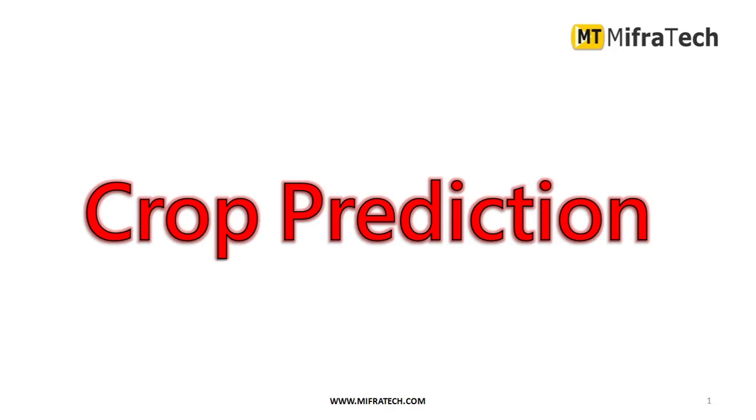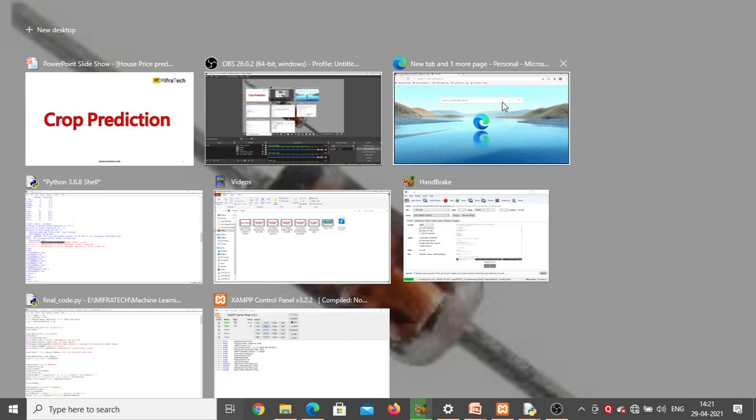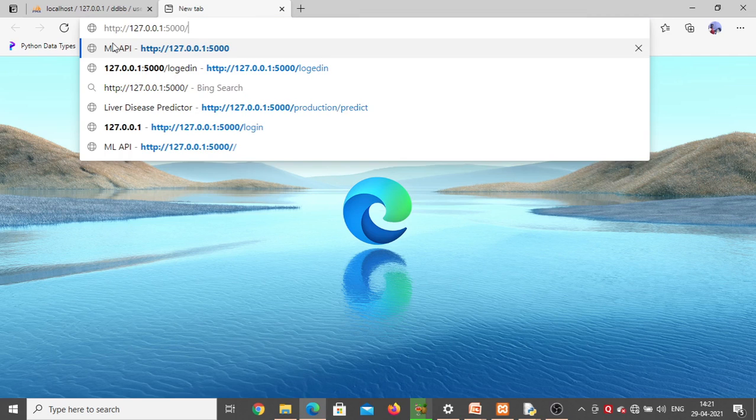So today in this section I'm going to explain what output you get from this crop prediction project using machine learning. I'm only going to show you the output. I just have to come to the browser. When you run the program, you will get this HTTP link. Just enter it in the browser and click enter.